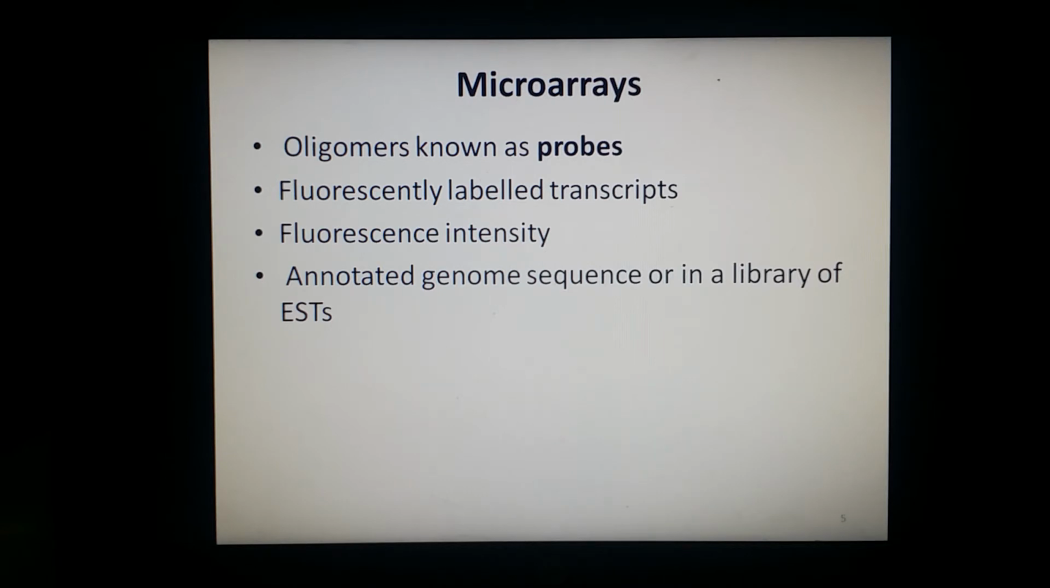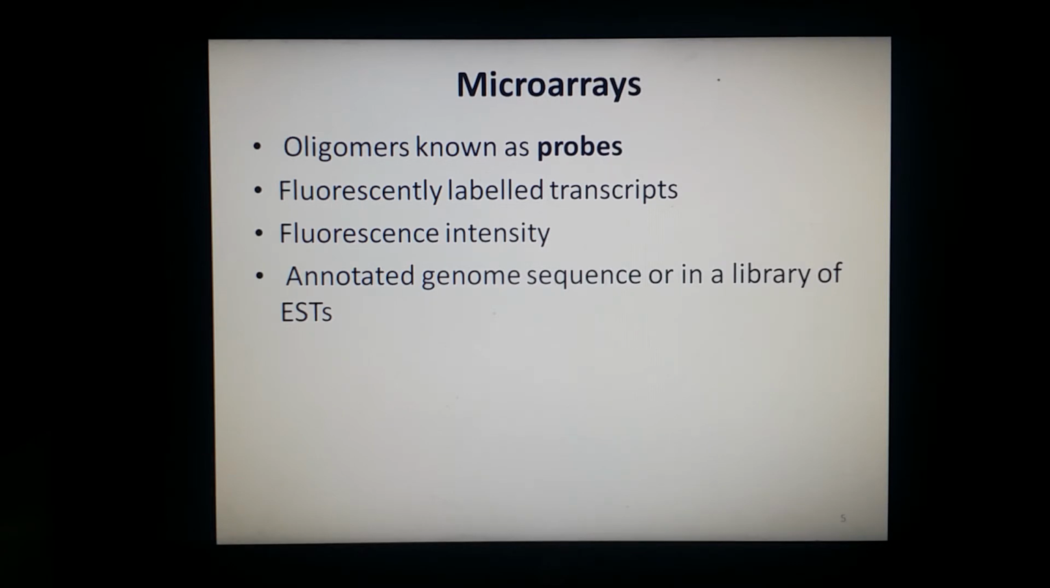So what is the meaning of hybridization in molecular biology? Hybridization in molecular biology is basically a phenomenon in which single stranded DNA or RNA molecules anneal to the complementary DNA or RNA. So this is the process of hybridization. Microarray basically requires some prior knowledge of the organism of interest, for example in the form of an annotated genome sequence or a library of ESTs, so that it can be used to generate the probes for the array.